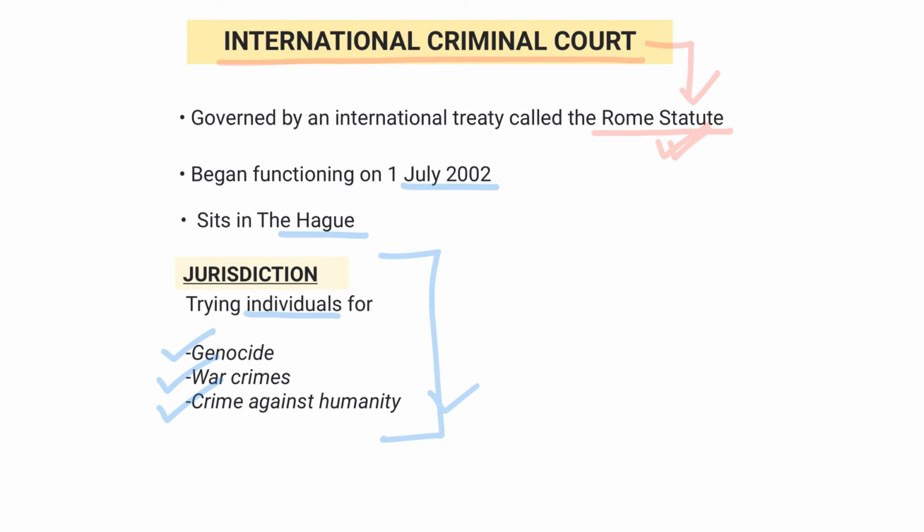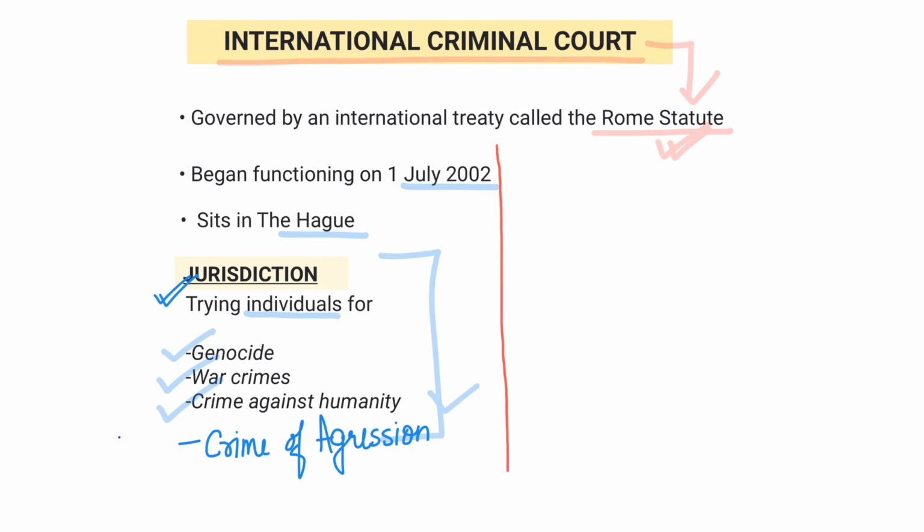Then there is another jurisdiction falling under International Criminal Court, which is yet to be ratified by the states, and that is crime of aggression, which means the use of armed forces by a state against the sovereignty, integrity, and independence of another state.